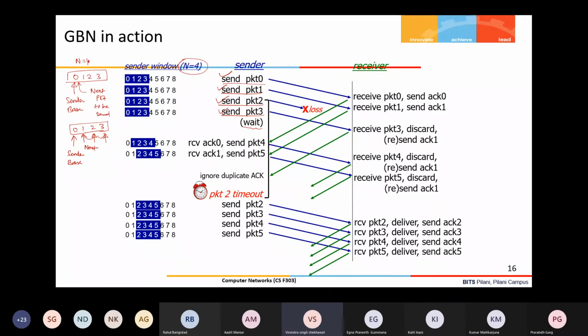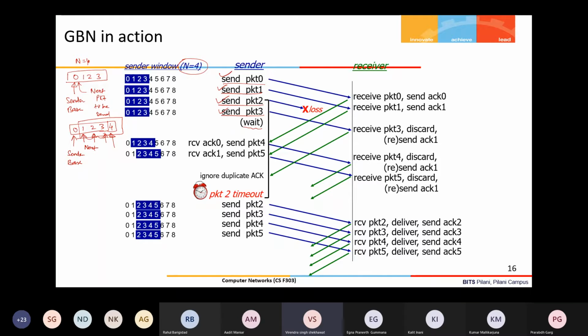Now the next packet I can send only after receiving the acknowledgement for packet number 0. Once I receive the acknowledgement for packet number 0, then I can slide my window by 1, and then the next packet which I can send will be 4 now, right? I can send it, provided that the data is provided by the application.